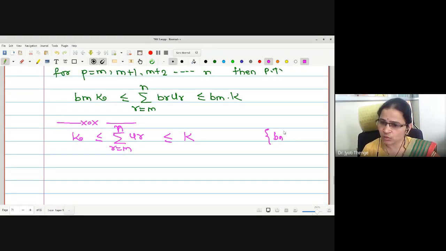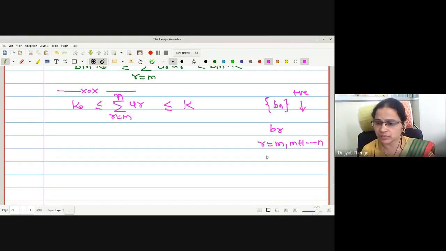The sequence b_n is given to be a positive monotone decreasing sequence. This symbol we are using for a decreasing sequence. If it is a positive monotone decreasing sequence, look at the terms b_r for r equals m plus 1 up to n. What about this b_m value?